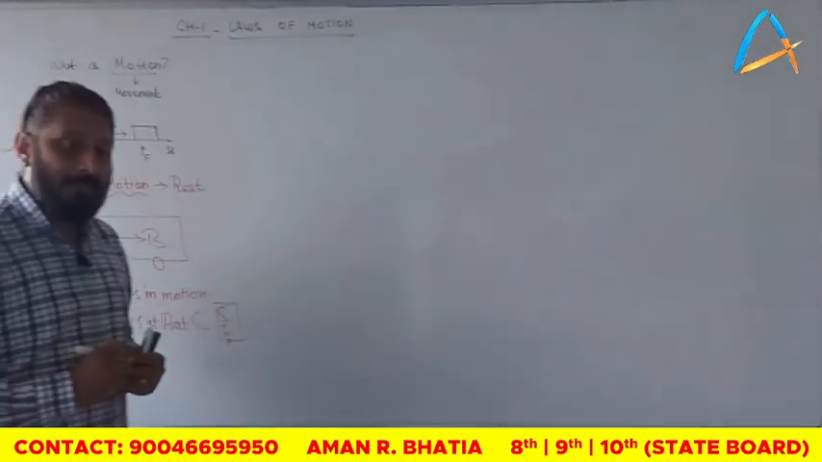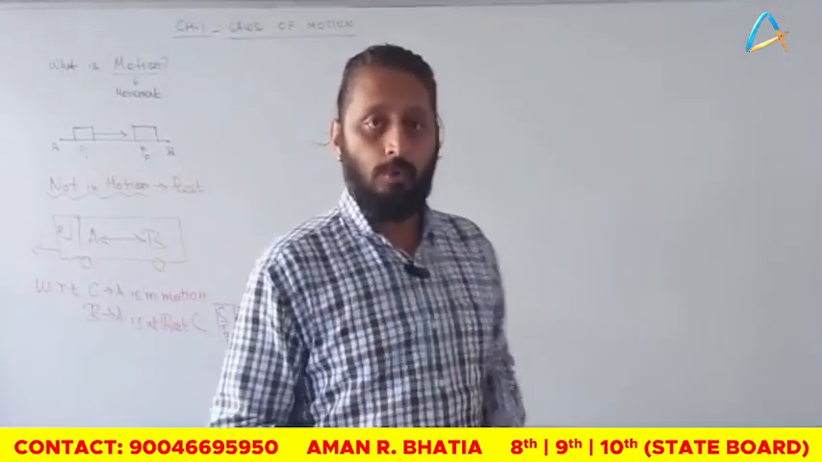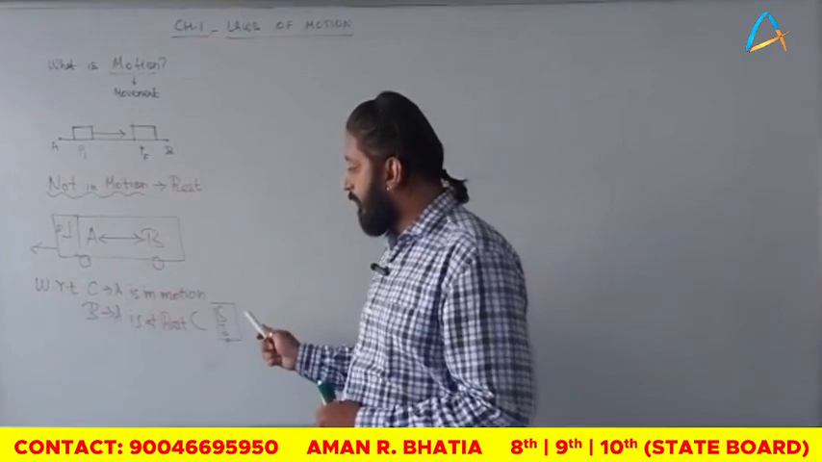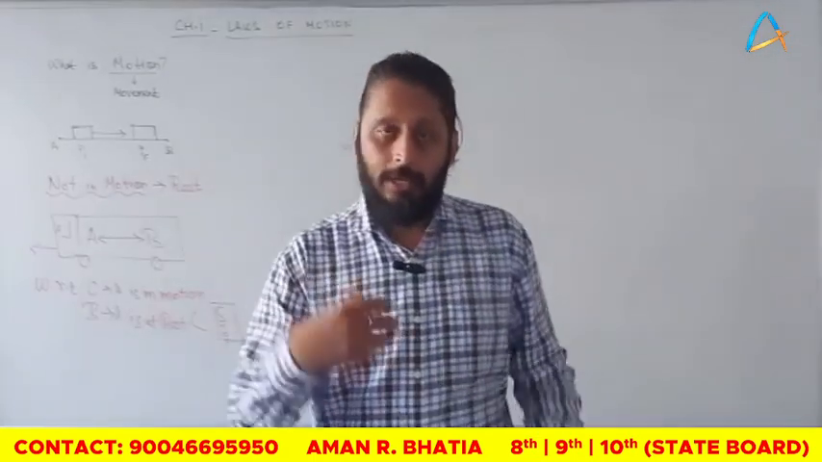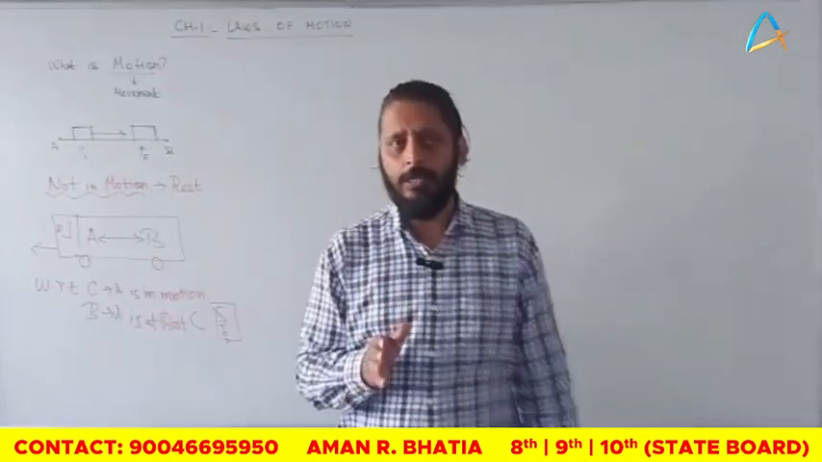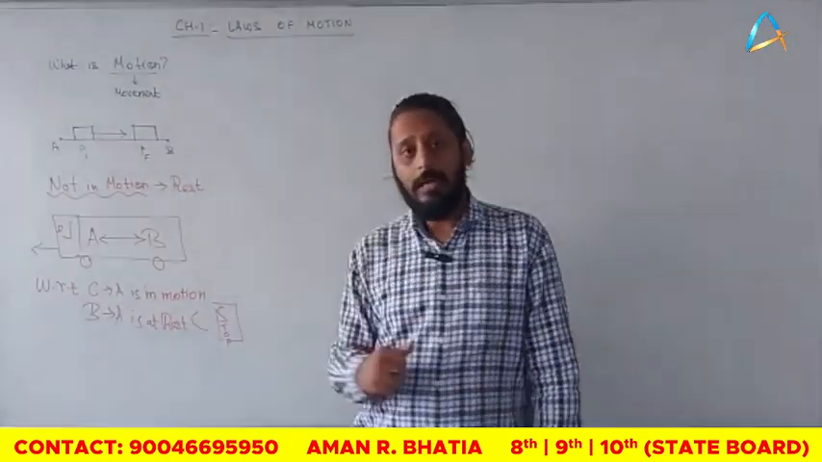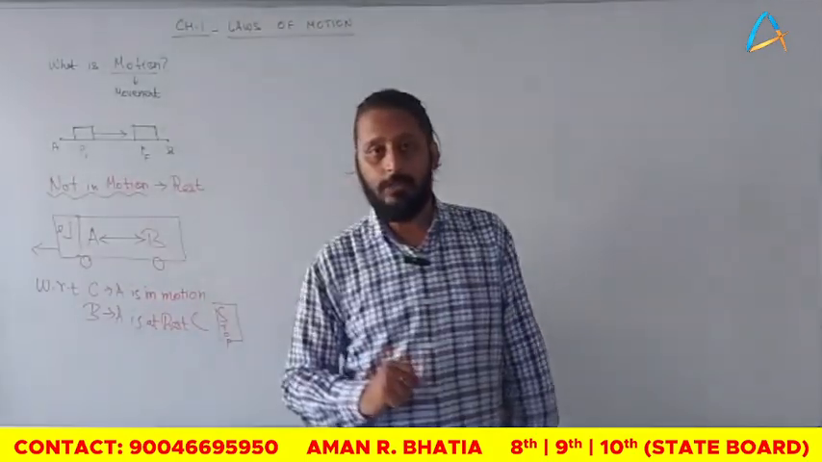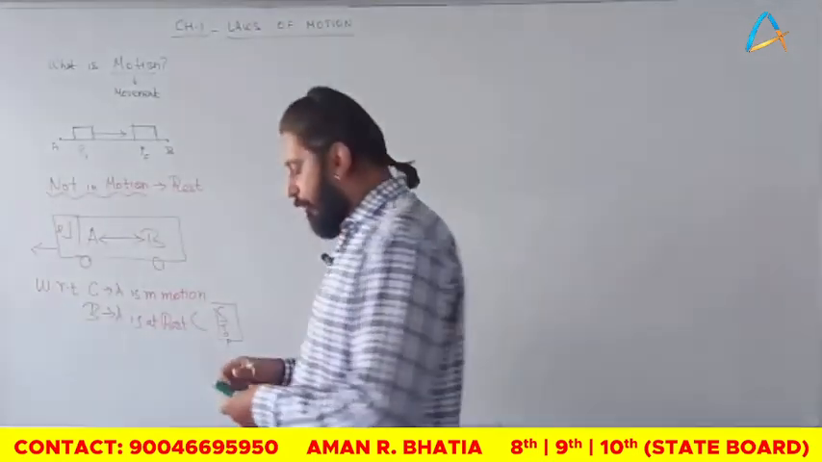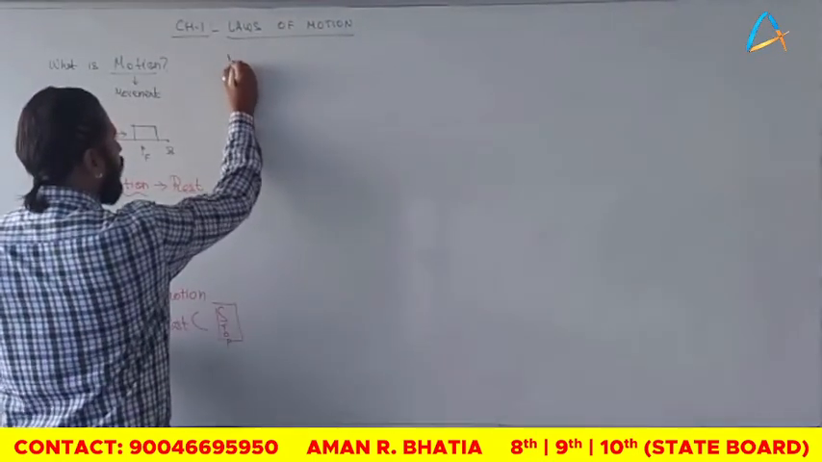What does this mean? The same body which is in motion for C is not in motion for B. So can I conclude that the same body can be in motion for one observer and at the same time can be at rest for another observer? Yes, my dear students. So from here we conclude one small thing. We make a small note.